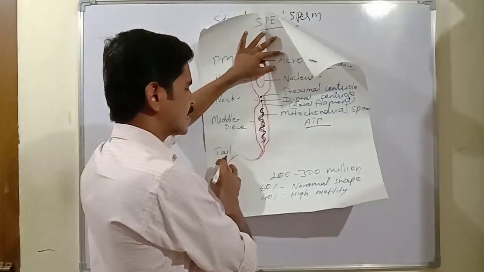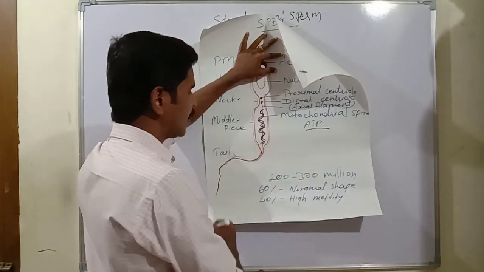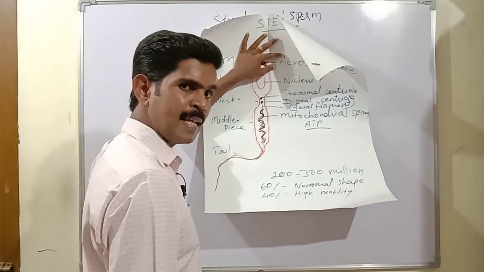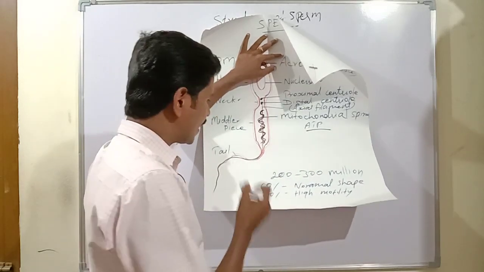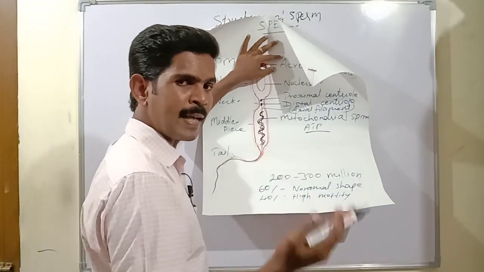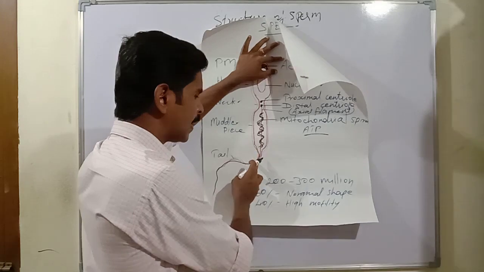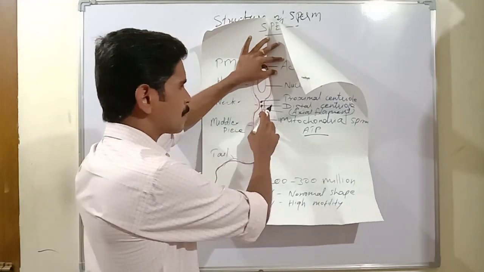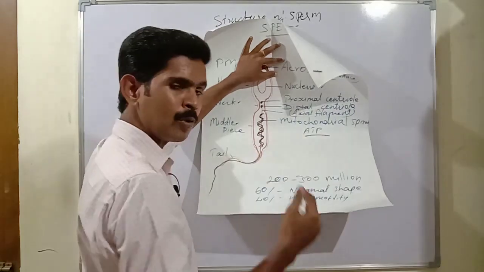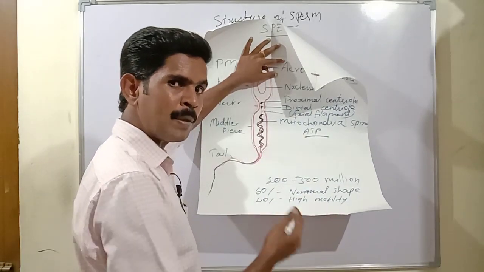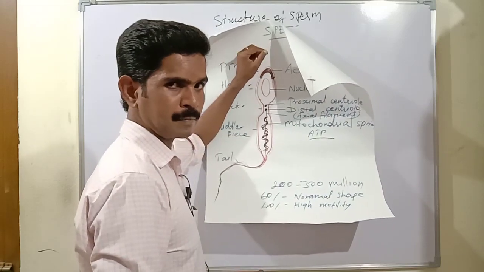Then next one is the tail. Tail is the longest part of the sperm. It is slender in nature. And the tail can move in any direction. The lashing movement of the tail helps the sperm to swim or move forward. Already I told you the tail can move in any direction, so because of the movement of the tail, the sperm can move in the forward direction.